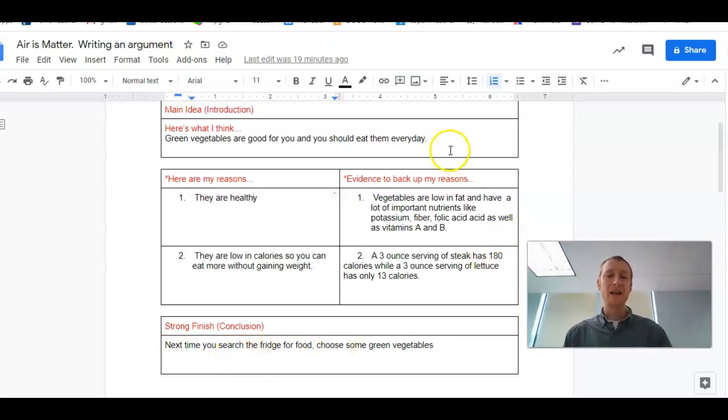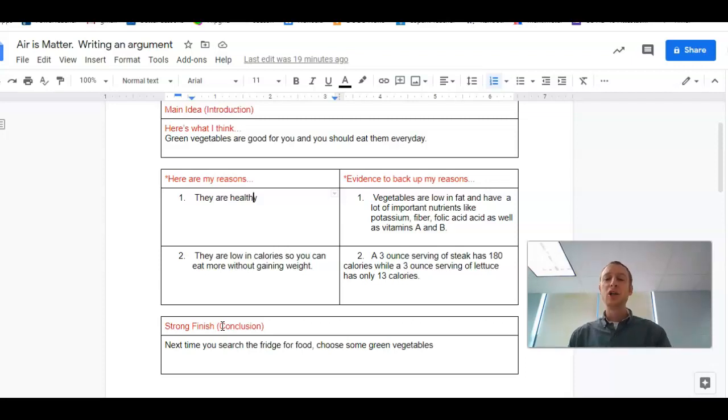I didn't repeat my intro exactly, but I more or less said the same thing, right? In my intro, I said they're good for you, you should eat them. And in my conclusion, I said next time you go into the fridge, you should pick green vegetables. Pretty much the same thing, but I tried to make my finish strong. I gave my reader something to do, right? Something to think about, okay?